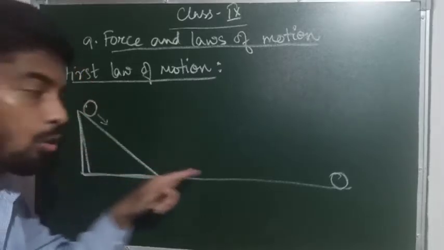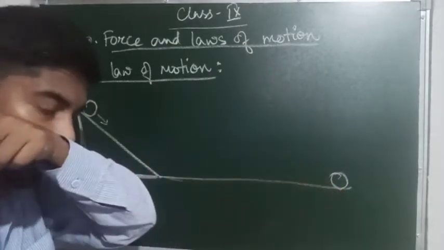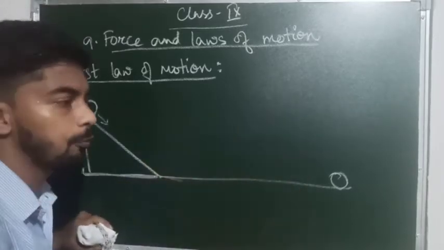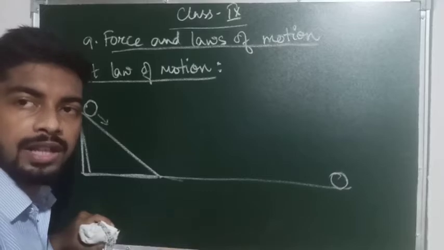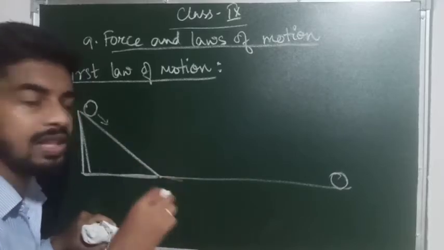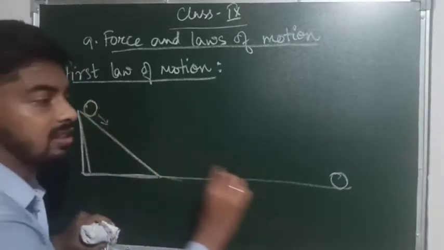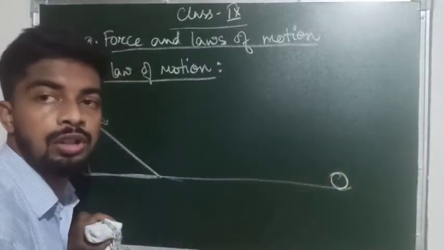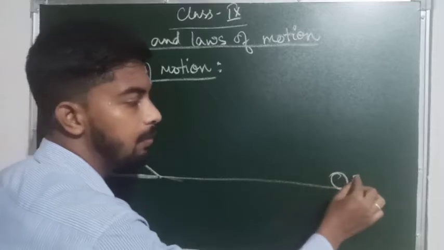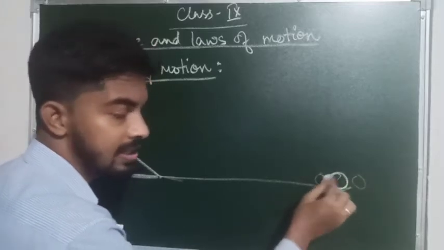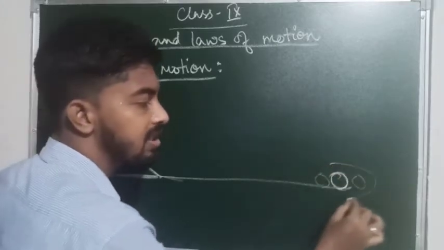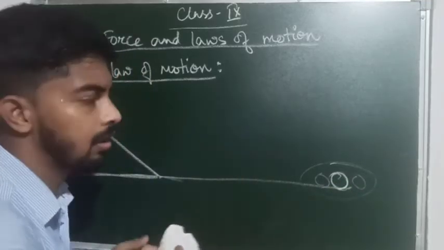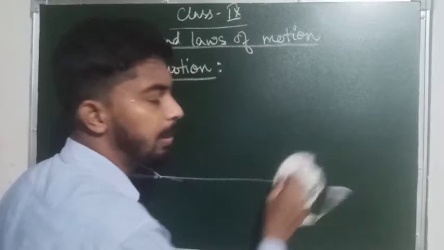The ball used to roll down and reach a certain point on the ground. He noticed that every time he left the ball from this height, it reached almost the same position, sometimes a little bit more or a little bit less, but nearby the same position.